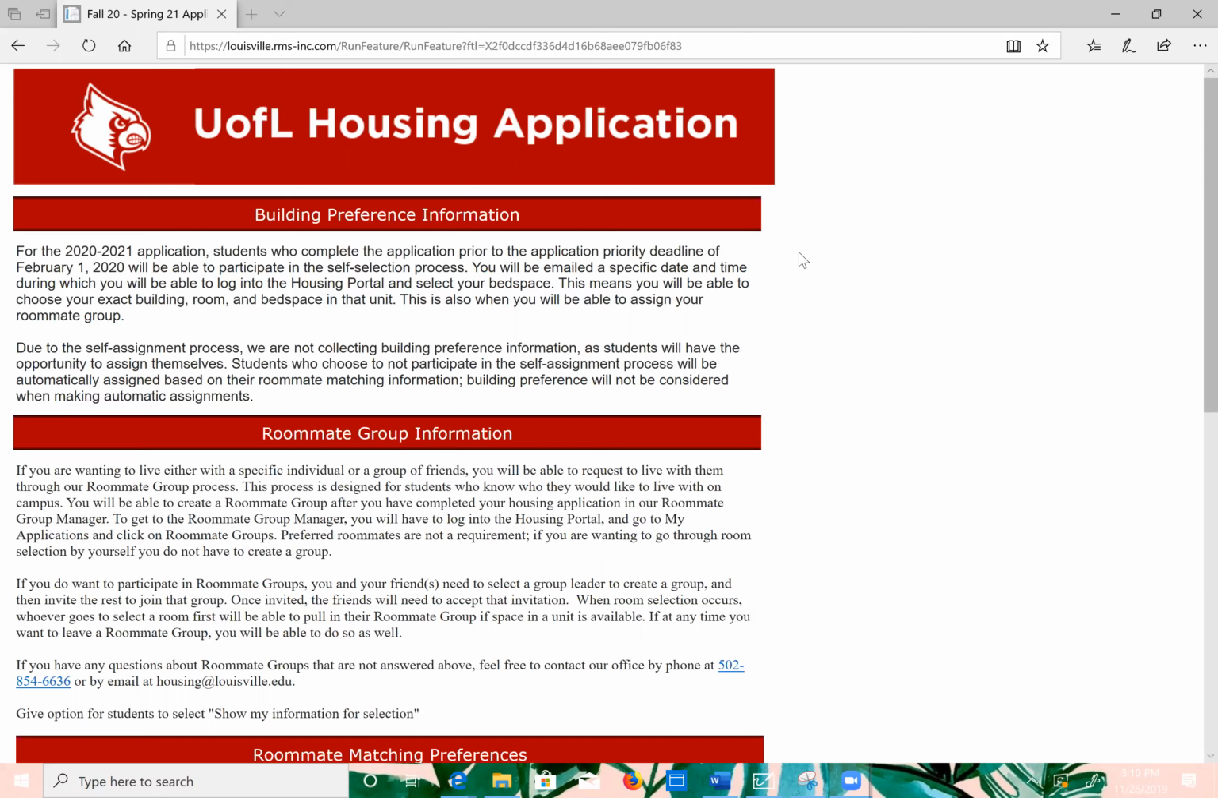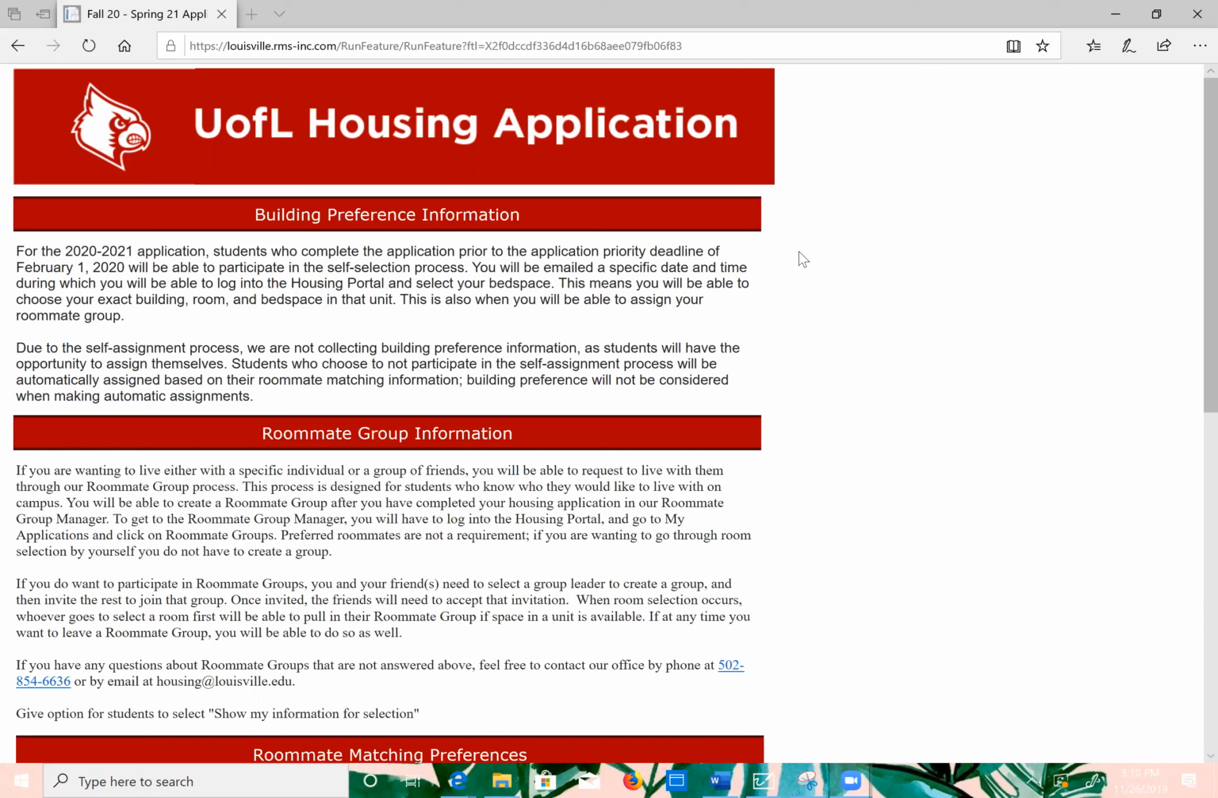space. This means that these students will be able to choose the exact building, room, and bed space in a selected unit. On this specified time and date, these students will also be able to assign those roommates who are a part of their already established roommate group. Due to the nature of self-assignment, it is not necessary for us to collect building preferences from you. You will be able to assign yourself directly into a space.